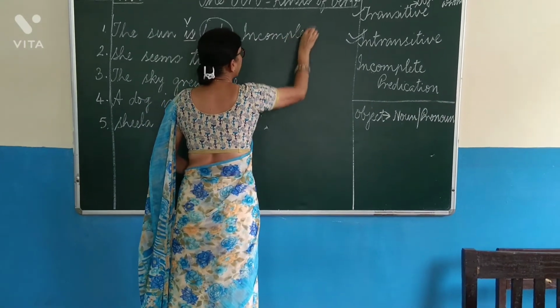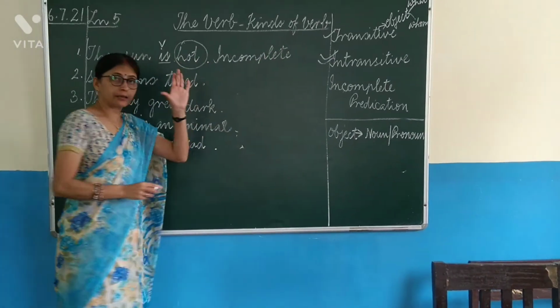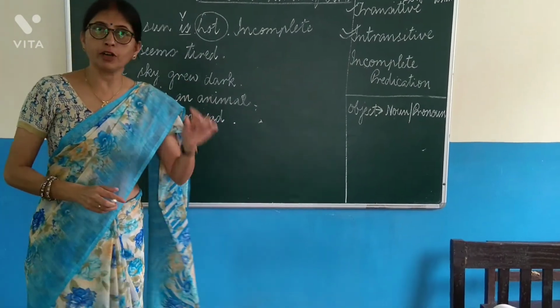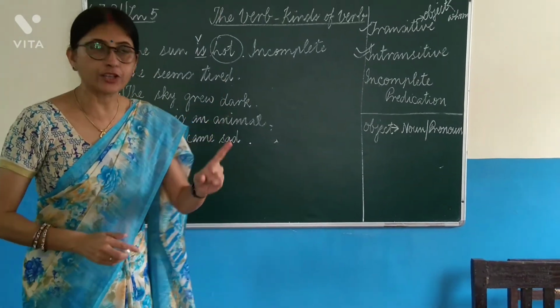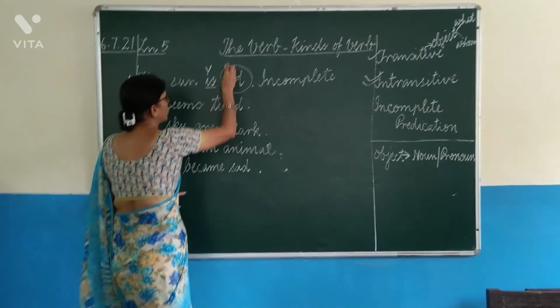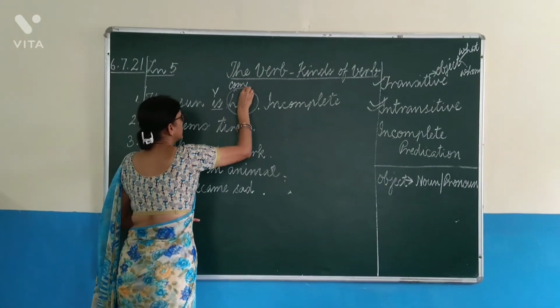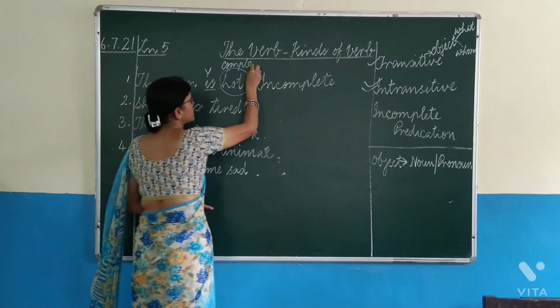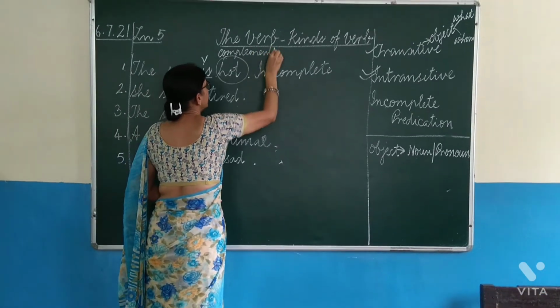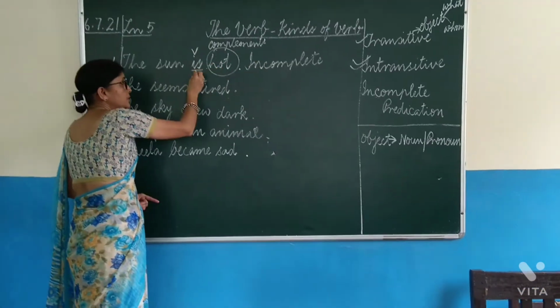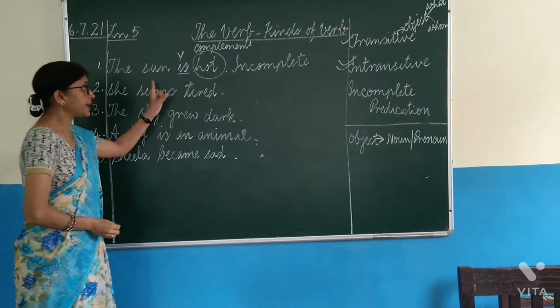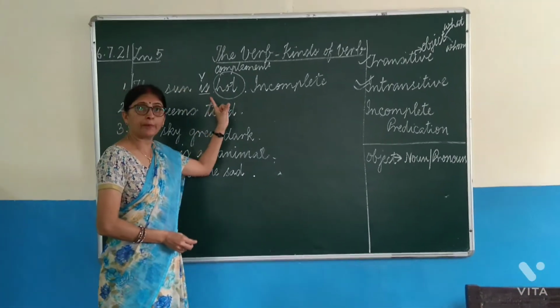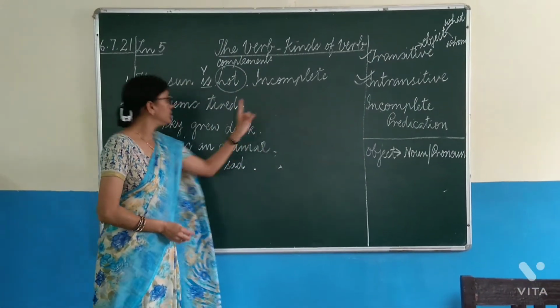In short, we say incomplete verb. But the complete term is verb of incomplete predication, because these are complements. Class 4, you have done complements. These are complements which, when added to the verb, make complete sense or make the predicate complete.